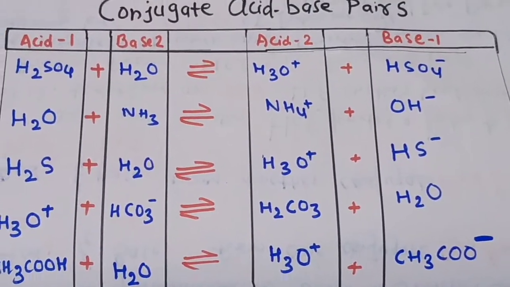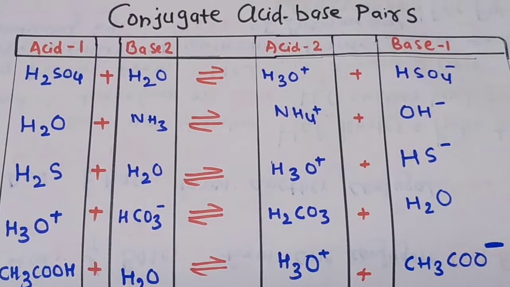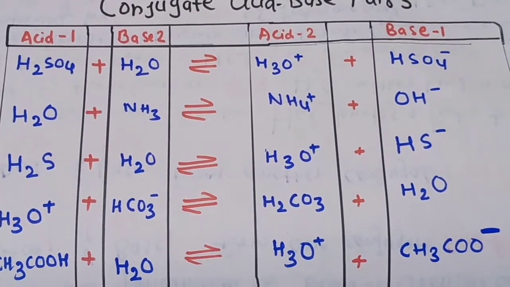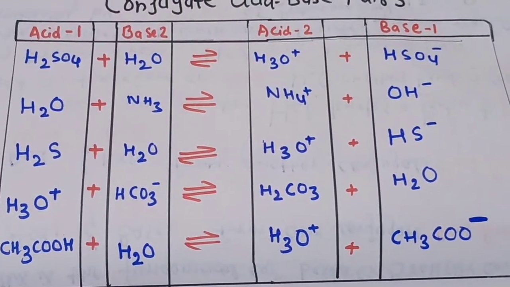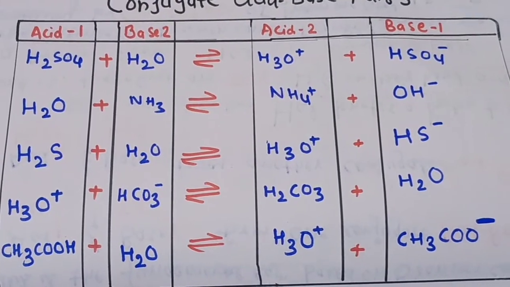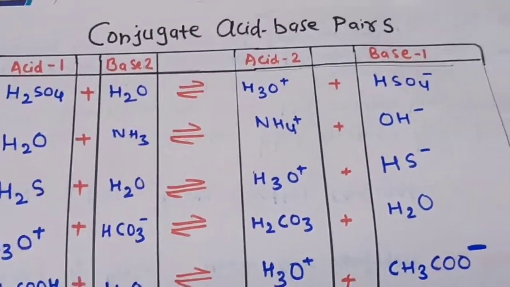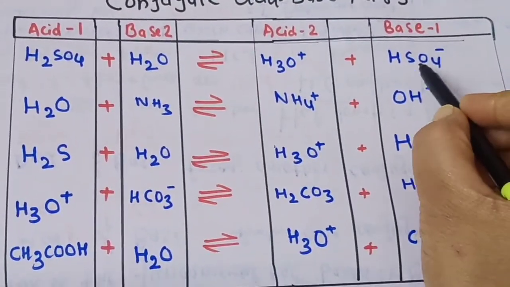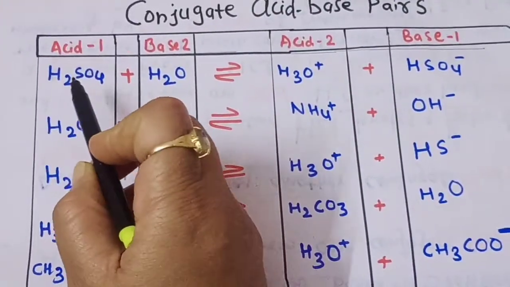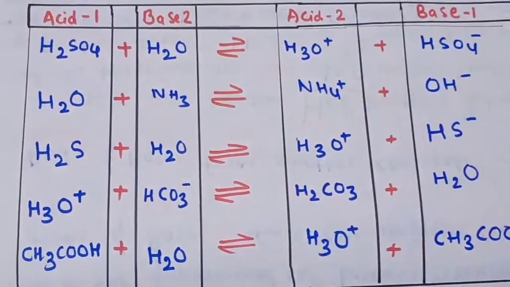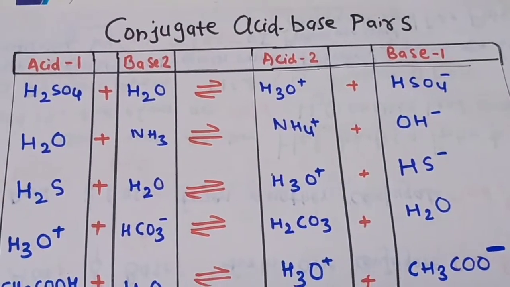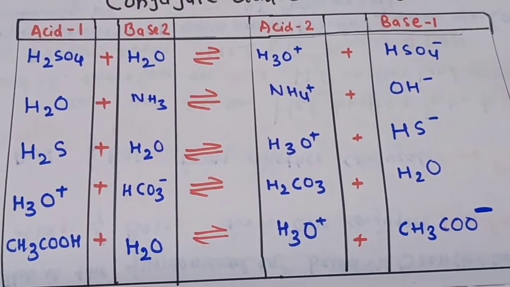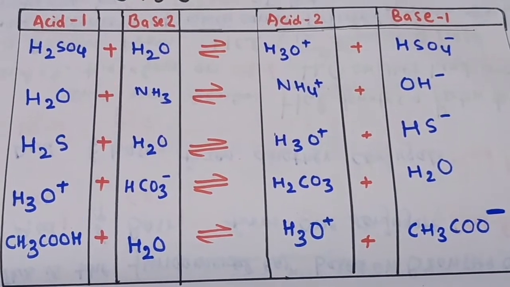Some more examples of the conjugate acid base pairs are here. H2SO4 plus H2O will give you H3O+ and HSO4-, which forms a conjugate acid base pair. Here we can say that sulfuric acid and bisulfate ion make one conjugate acid base pair, and H2O and H3O+ form another conjugate acid base pair. So next, H2O plus NH3 will give NH4+ and OH- ions.